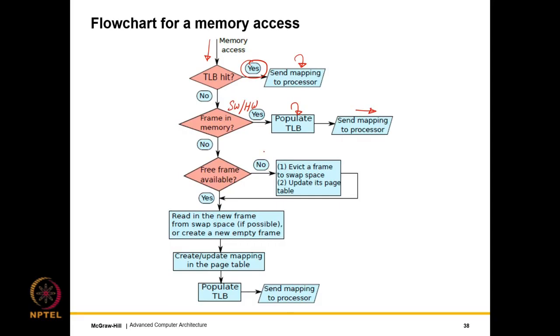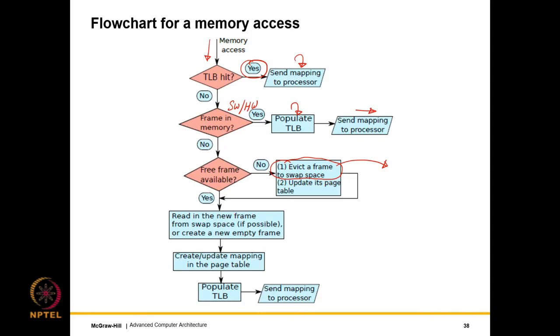So different policies can be there, but what is important is that if new space needs to be created, we need to see if space is there or not. So is a free frame available? If it is not there, then we have a page replacement policy which follows the same methods of cache replacement, FIFO, LRU and so on. So we evict a frame to the swap space. We update the page table entry of that, so we need to update the TLBs and the page table to indicate that this frame no longer exists in main memory, but it has been sent to swap space.